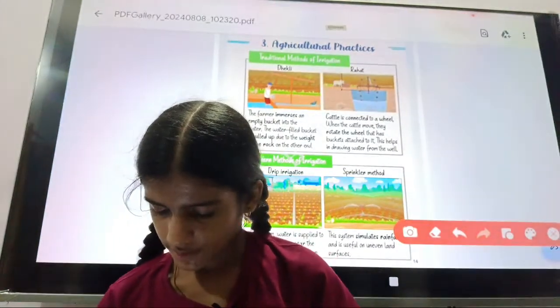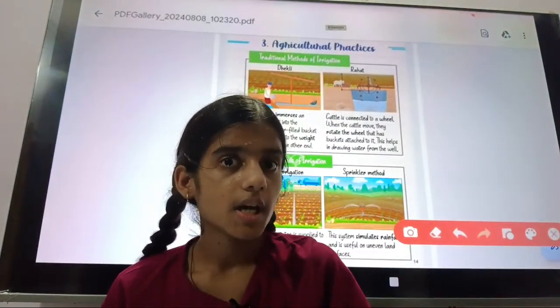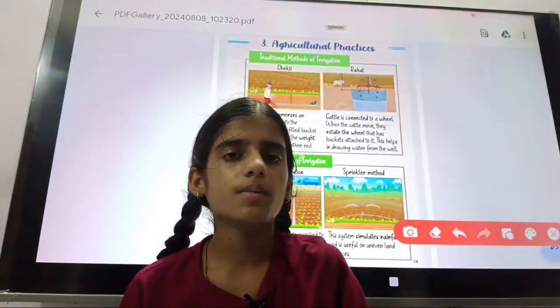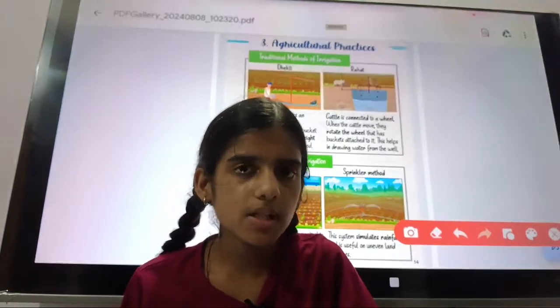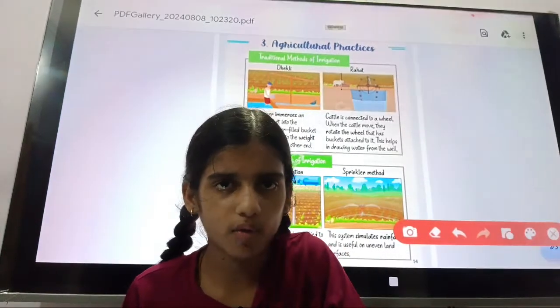When the bucket is filled, it is pulled up by the weight of the other end of the rock. It means on the other end the rock will be placed.